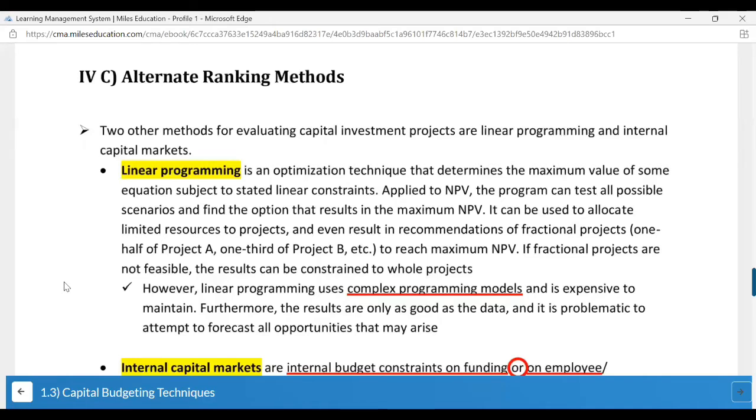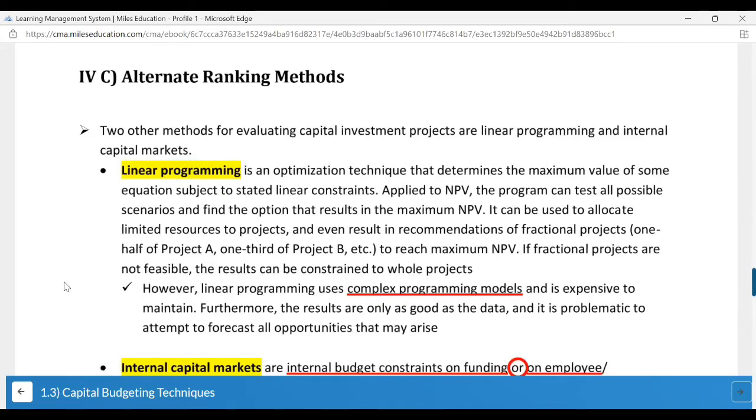Linear programming is an optimization technique that determines the maximum value of some equation subject to stated linear constraints. Now, if you apply it to NPV, the program can test all possible scenarios and find the option that results in the maximum NPV. So you will directly get your answer, which one to invest into, especially if it is a part of capital rationing. I think linear programming is a good technique to go for.